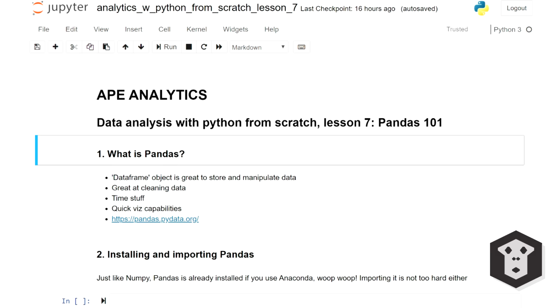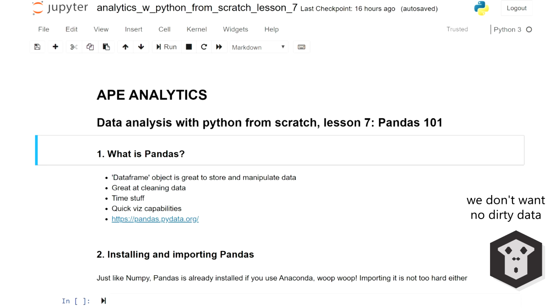Like I said, Pandas is based on a data frame object. A data frame feels a lot like a classic database table. So if you like SQL, you will like Pandas. Once your data is in a data frame, you can do all sorts of things with it. One of the things Pandas is great at is cleaning your data so that you can analyze it or put it through your machine learning algorithm safely.